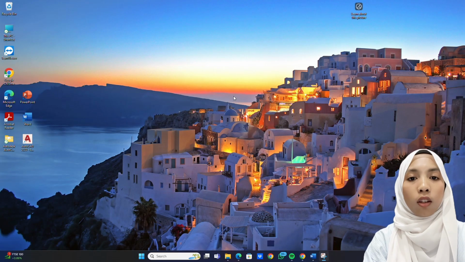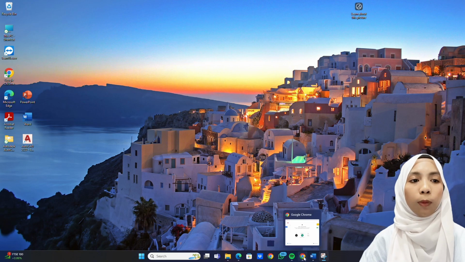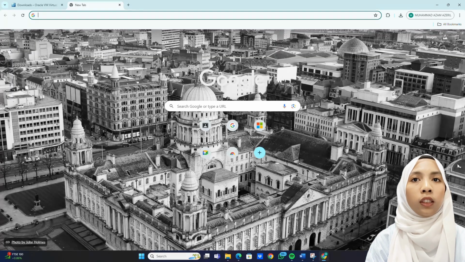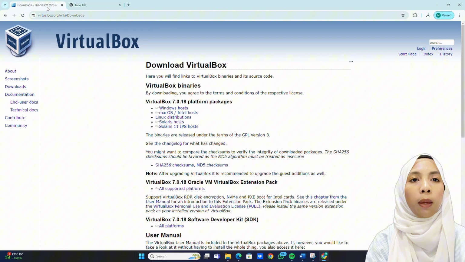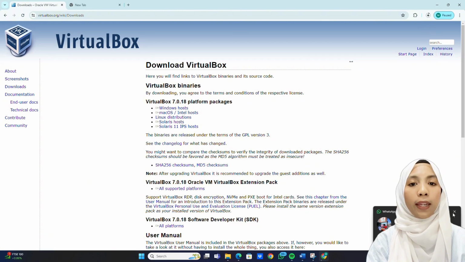So next I'm going to talk about part 2. The first step is to choose Google Chrome. Type VirtualBox, download VirtualBox, download the Windows host, and wait until the file for the Windows host completes.